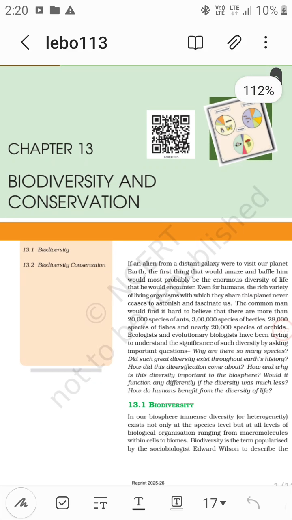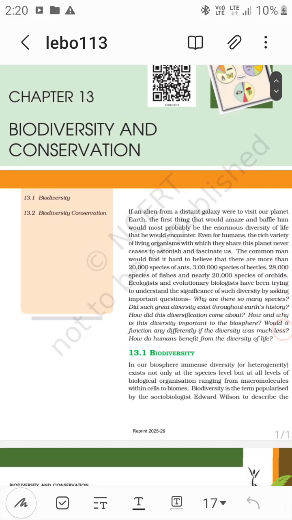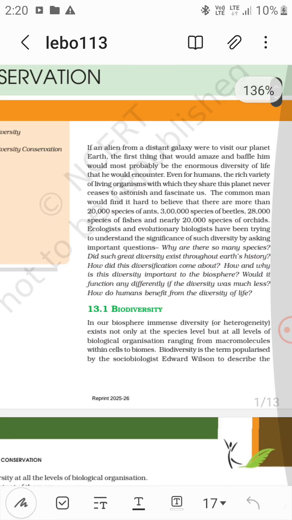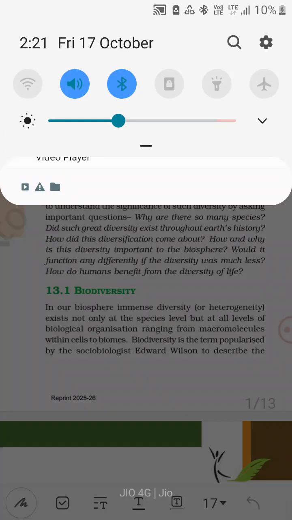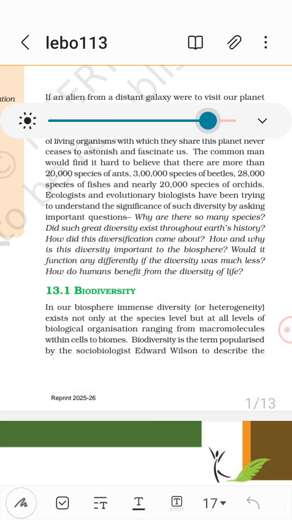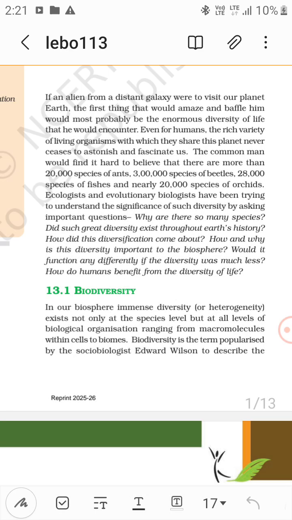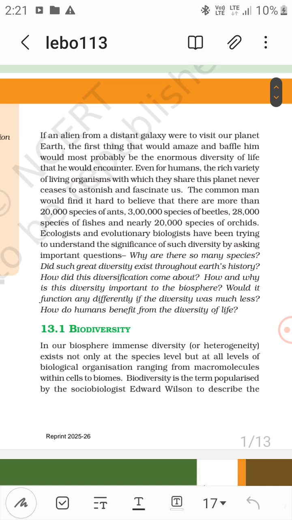So chapter 30, biodiversity and conservation. So biodiversity and biodiversity conservation we are going to study, right? So the first thing that would be the enormous diversity of life forms, the rich variety of living organisms.